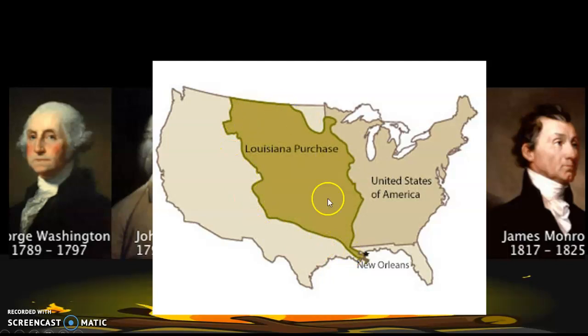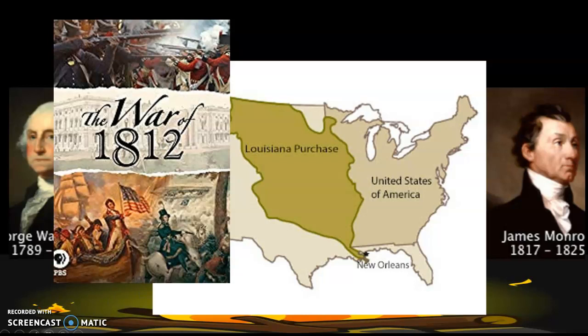So that's a huge swath of land. It doubles the size of the United States. Pretty awesome. He sends out his secretary and another military officer for the Lewis and Clark expedition to explore the Louisiana Purchase and to try to find a route all the way to the Pacific Ocean, and they eventually make it after a couple of years of exploring.